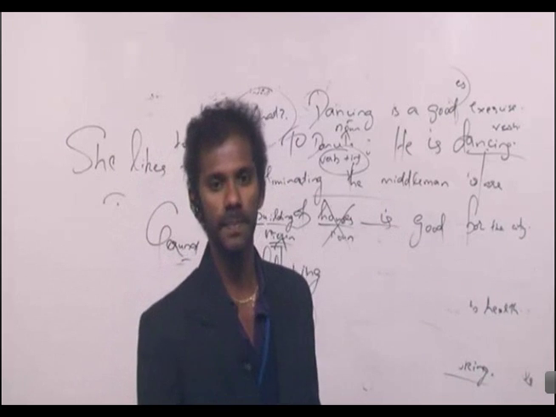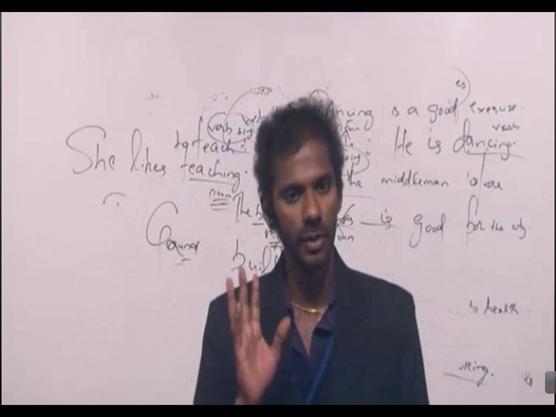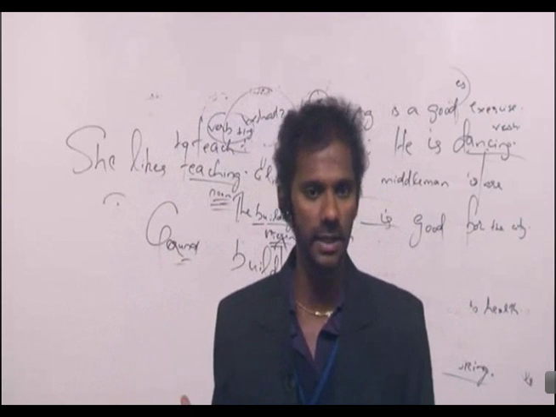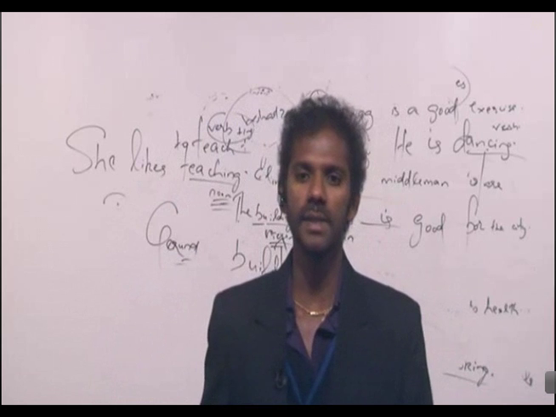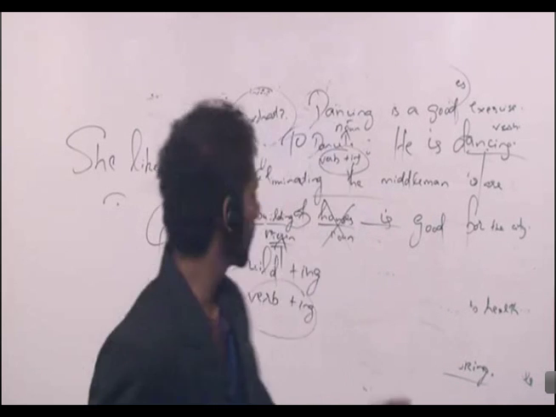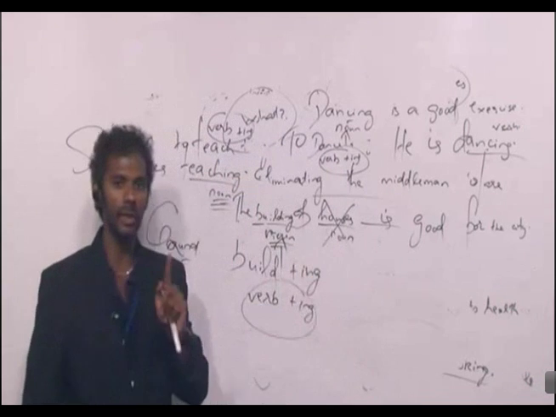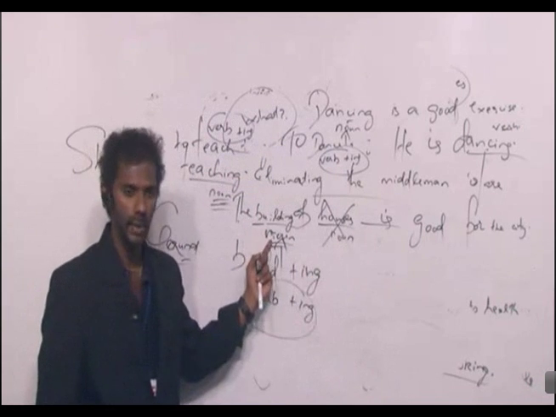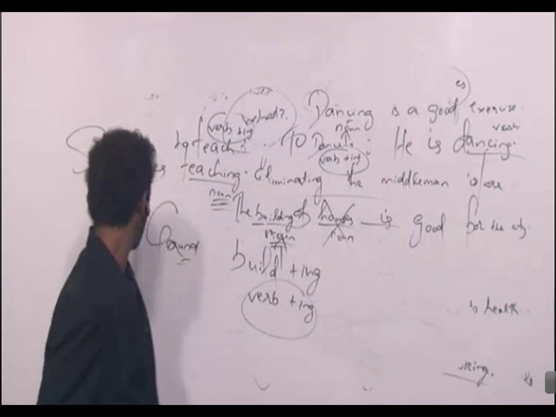Clear? I repeat the rule. When you come across two nouns before a verb, without thinking much, you just apply this method, eliminating the middleman. That is, just eliminate the noun that comes in the middle of the sentence. Houses is a noun coming in the middle of the sentence, so I'm eliminating it. Now we are left with only one noun, building. It is singular. Verb also must be singular. Clear? Right.